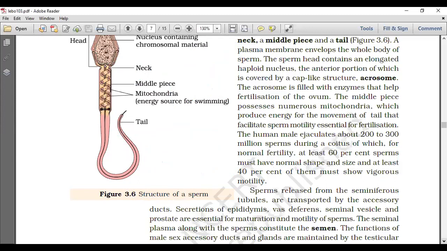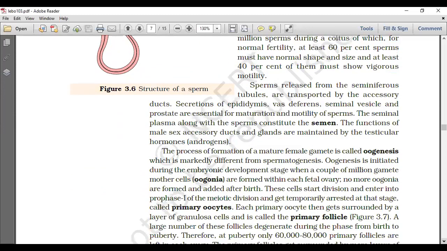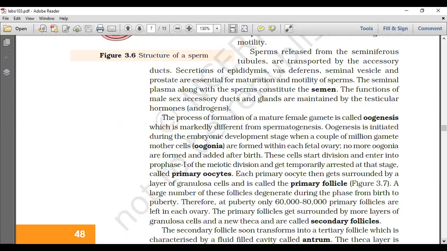The sperms released from the seminiferous tubules are transported by the accessory ducts. The secretions of the epididymis, vas deferens, seminal vesicle, and prostate are essential for the maturation and motility of the sperms. Everyone is participating. The seminal plasma along with the sperms constitutes the semen.